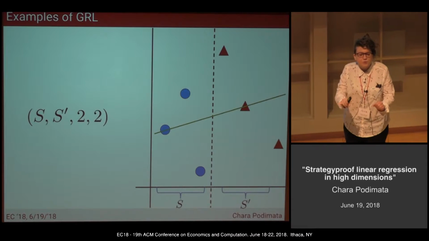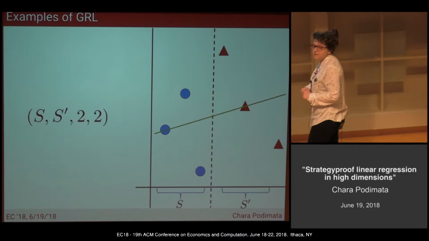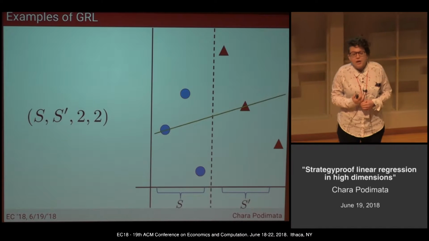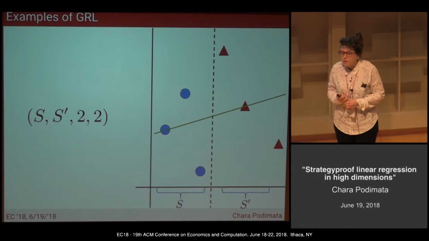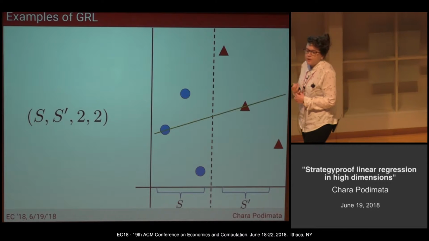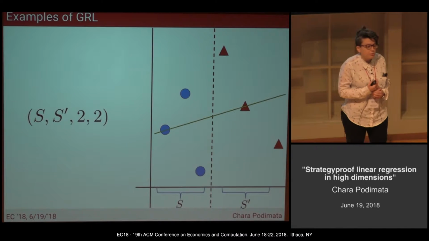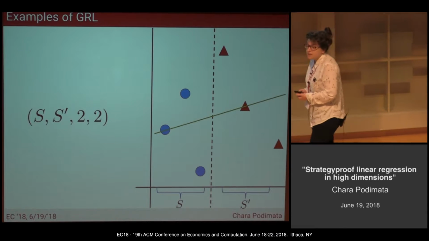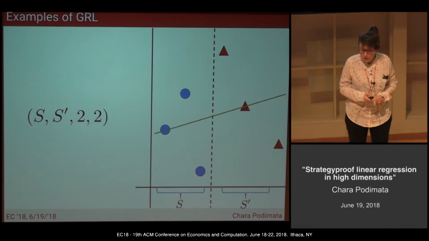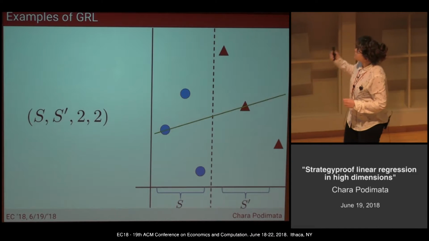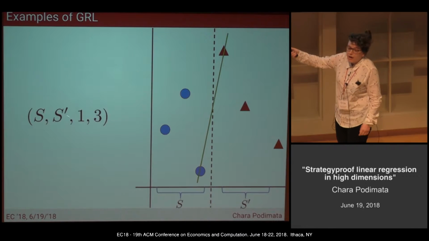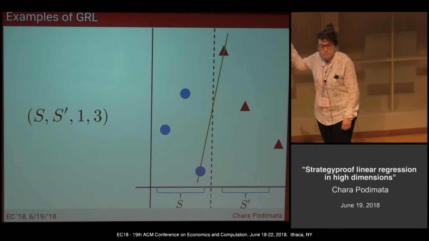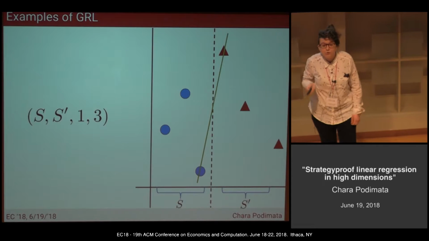And this explains also the name that our mechanism has gotten. The median residual was defined around 1950s in the statistics literature. They are called resistant line estimators, and they were defined as alternatives for the ordinary least squares mechanism that was not robust to outliers. They were robust to outliers. That's why they were defined. We generalized this family, and we showed that not only the resistant lines, but also any percentile, like for example this one, where I have the first minimum residual and the third minimum residual for these sets, the respective sets S and S prime, are group strategy proof.